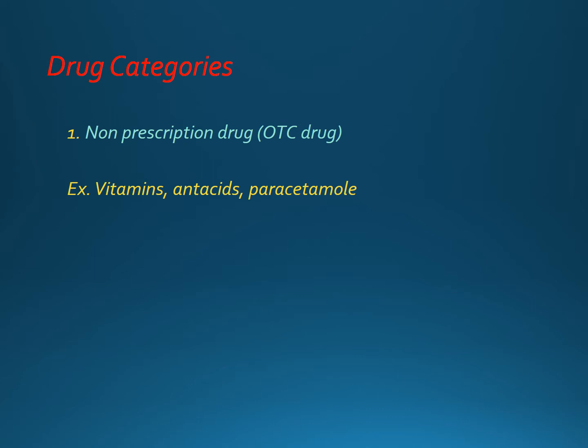Sometimes we visit the pharmacy or medical store and we ask for certain medicines, and the pharmacist will dispense them to us. He won't have any hesitation to give such drugs to us, and such drugs are called over the counter drugs. That is, they are taken many times by people without having any prescription.